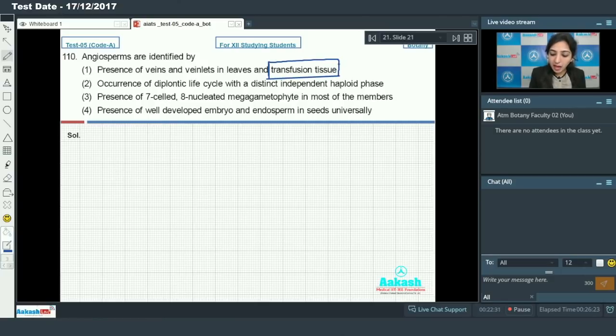Transfusion tissue is absent in angiosperms. So this is an incorrect option. Option number 2 is occurrence of diplontic life cycle with distinct independent haploid phase. Incorrect. It is dependent.